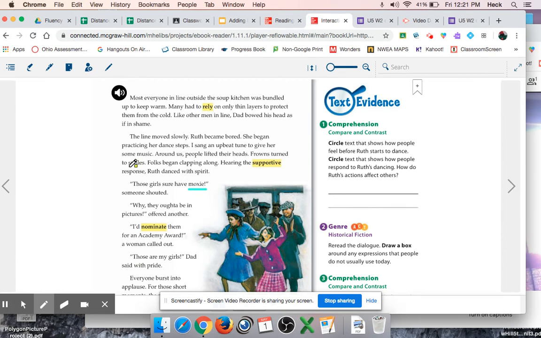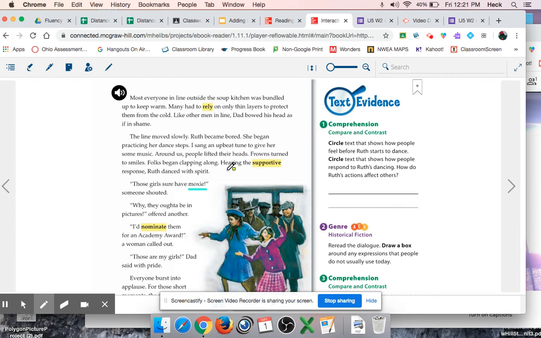We can use our context clues to figure out what that means. When we're looking at our context clues, we want to make sure that we're looking all around the word. So, it's not just in the sentence that the word's in. We also want to look a few sentences before, and we can also look at a few sentences after. So, I'm going to start by looking around to see what happened before this happened.